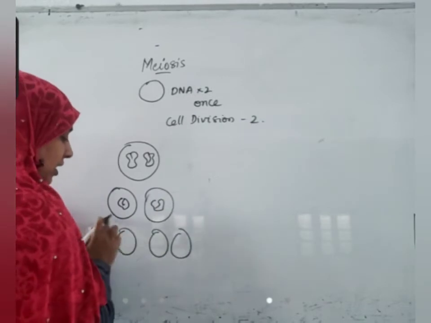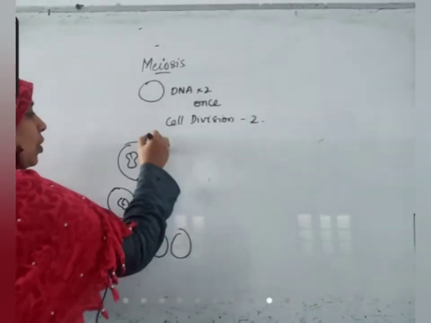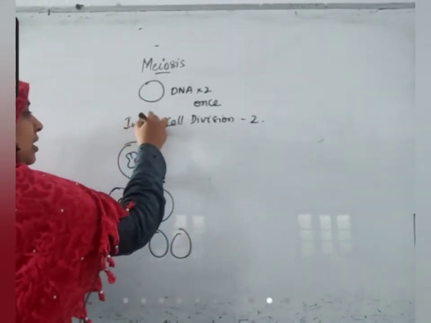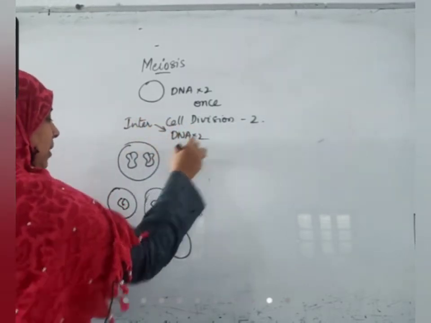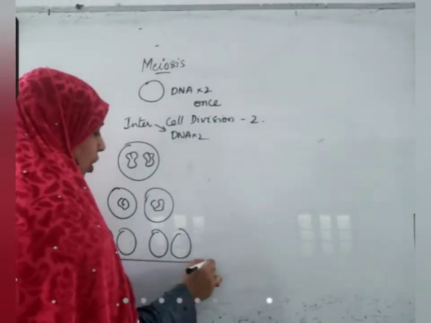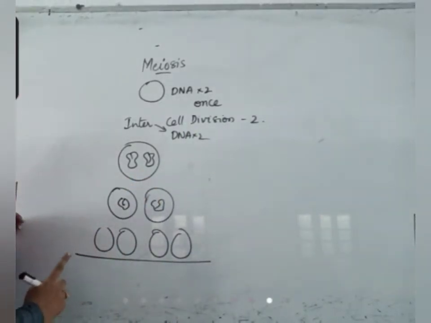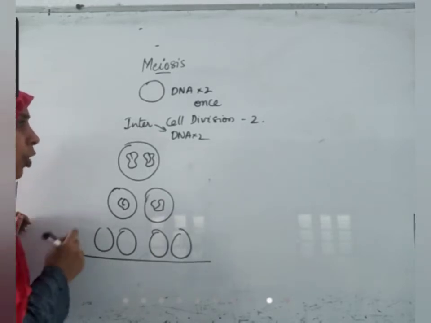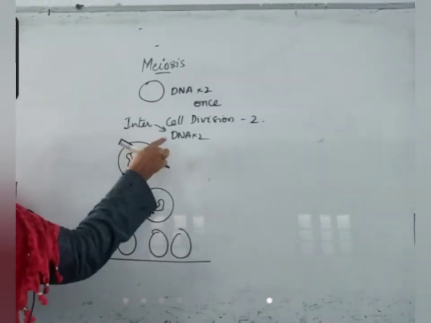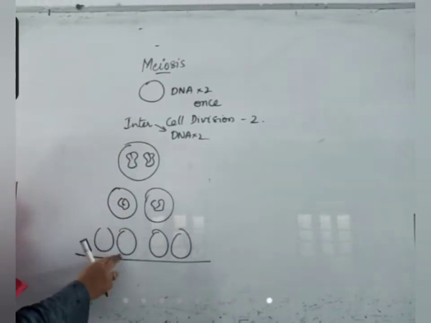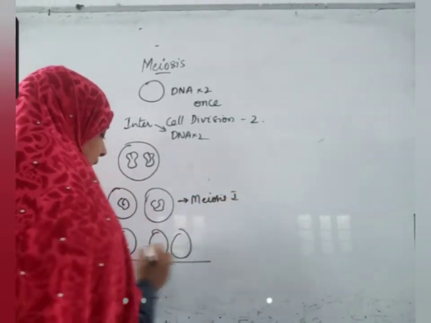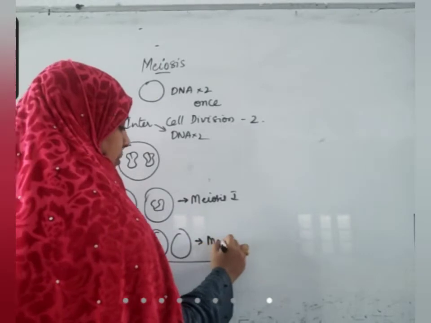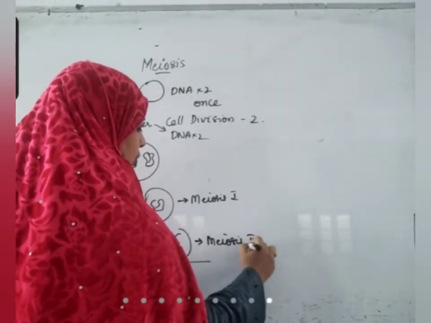In between, doubling of chromosomes will not take place again. Only after interphase, in interphase, doubling of chromosomes will take place, DNA will double, that's all. Till four daughter cells are formed, DNA will not double again. This is a very, very important thing in meiosis. Doubling of chromosomes takes place once, division of cells takes place twice. Okay? This is called meiosis 1 and this division is called meiosis 2.